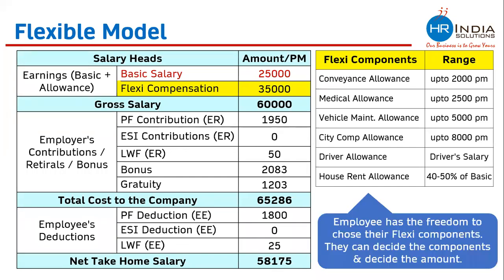And if the employee wants, the employee can divide the entire 35,000 among all the allowances. So in this model, the employee has the freedom to choose their flexi components, in which salary heads the person wants to take salary and what amount the person wants to take is decided by the employee. Hence, this is called the flexible model of compensation package.